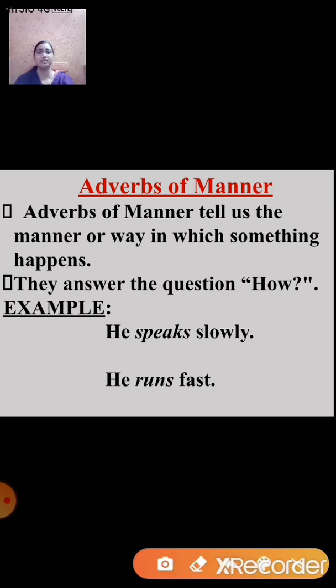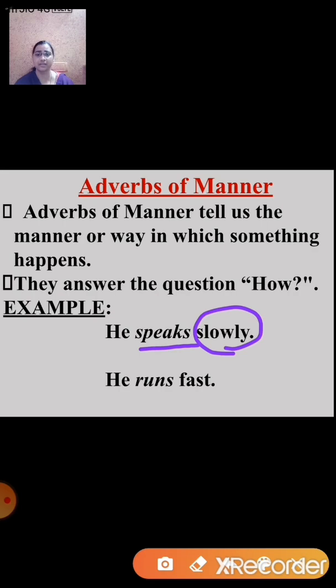He speaks slowly. Now students, in this sentence, speaks is the verb. And now ask a question to yourself, how does he speak? We get the answer slowly. So, slowly here is an adverb of manner. Most of the adverbs of manner end with ly. So, it is easy to find them, isn't it? But there are exceptions too. Let us see this with the help of an example.